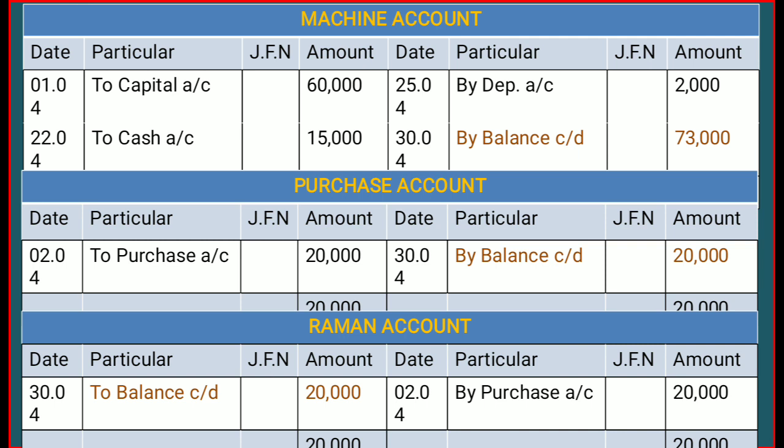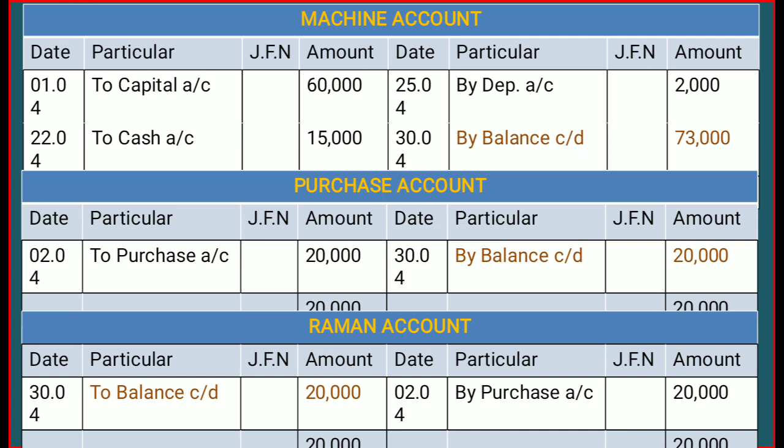So you just cross-check what is the sum of the debit side. That is 60 plus 15, equal to 75,000. So the sum of the credit side should be 75,000, but there is only a value of rupees 2000. So that 73,000 is the balancing figure, and we have to write by balance carried down 73,000. This is the way to write transactions. Clear?